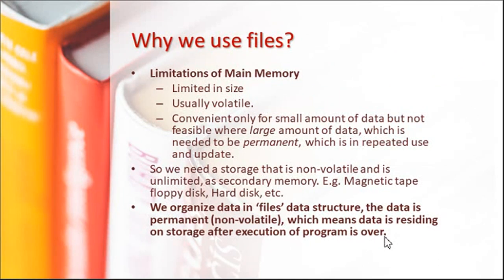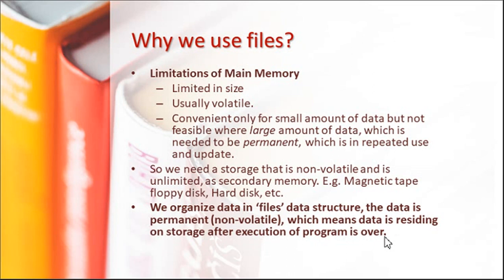Why do we use files? Basically there are limitations for main memory, that is RAM. Its size is small and it is volatile. When we switch it off, all the data we have saved in RAM will not come back. So it is convenient for a small amount of data, but for a large amount of data it is not feasible. RAM cannot be used when we want to store data permanently. So these are the limitations.